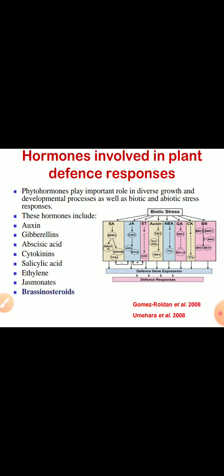Now phytohormones play an important role in various diverse growth activities as well as in providing resistance to plants against various abiotic and biotic stress responses. The hormones which are involved in plant defense against different stress are auxin, gibberellin, cytokinin, salicylic acid, ethylene, jasmonates and brassinosteroid. In the present lecture, we will discuss the brassinosteroids.